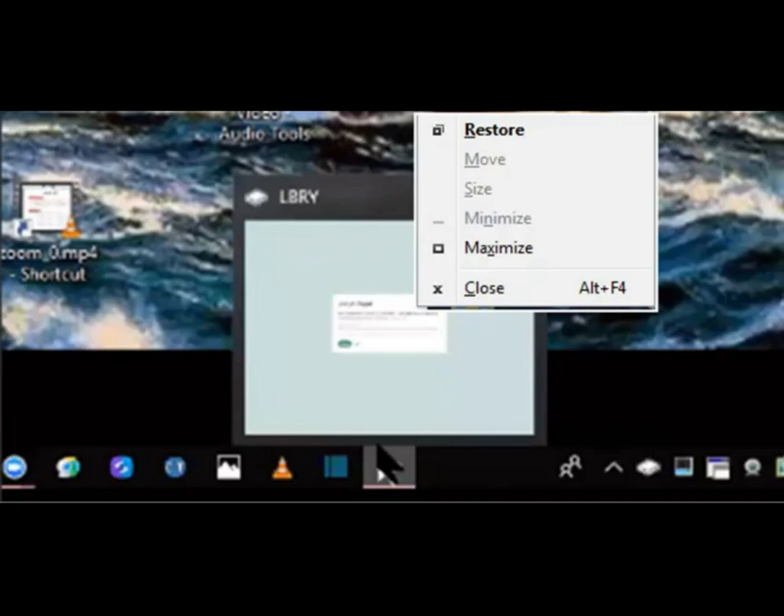The only thing I had to do was, when I moused over what was showing for LBRY on the taskbar, he had me right click on it to bring up this menu, and he had me click maximize. That brought up this dialog box, so I was able to put in my password, and everything's working fine now.